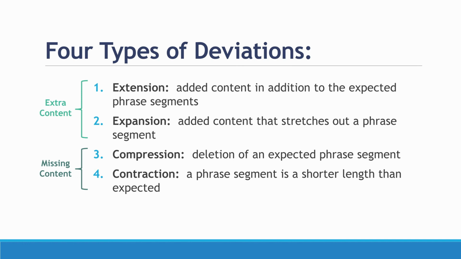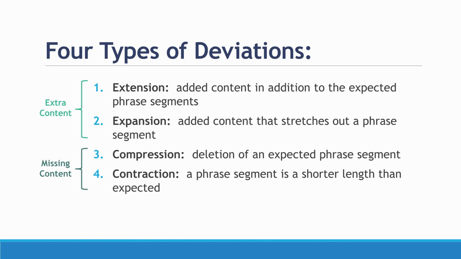Our extra content deviations are the extension, which by the way is by far the most common type of deviation. An extension is added content, which might look like an extra phrase segment, but it's not one of the original phrase segments of your model. An expansion, which is much less common than extension, is a situation where added content stretches out a phrase segment.